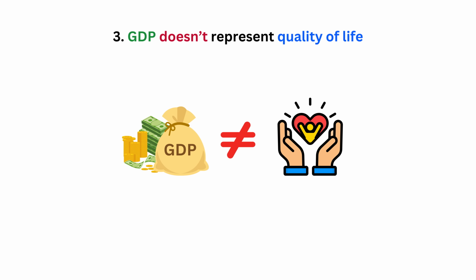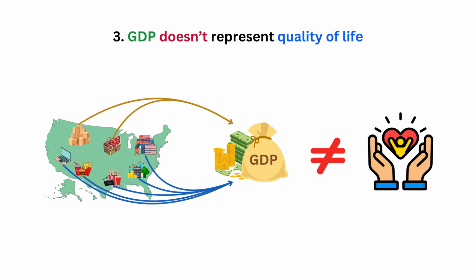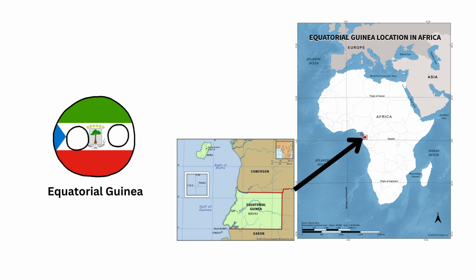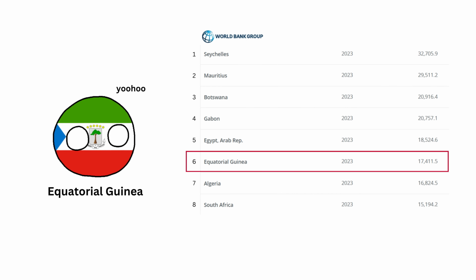The third is not representing the quality of life. GDP only shows total country economy production, so it couldn't really show whether the people live well. For example, a country like Equatorial Guinea has PPP GDP per capita around $17,000 in 2023, according to the World Bank, which is one of the highest in Africa.